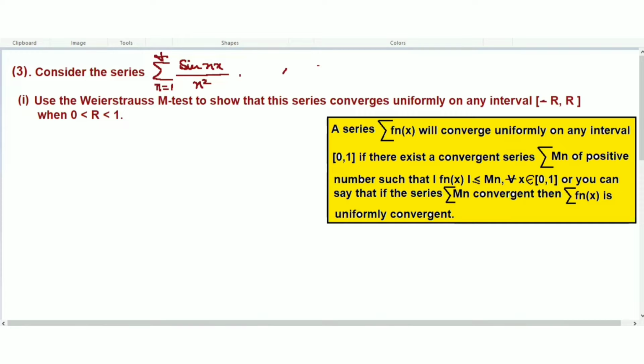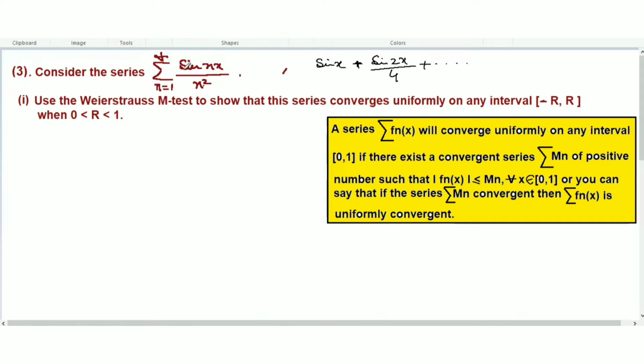So let's open this series and understand what it means. For n equal to 1, the first term will be sin x, plus the second term, substituting n equal to 2, will be sine of 2x over 4, and plus, and this way we continue. This plus sign shows the summation.